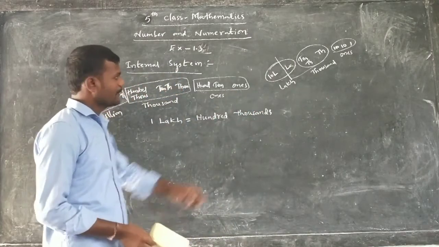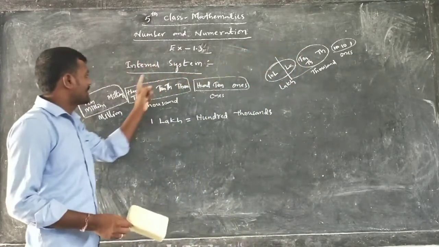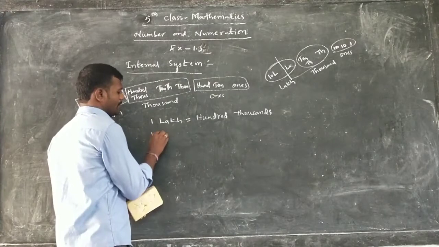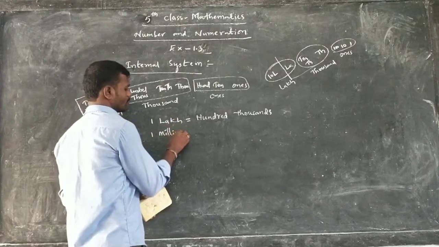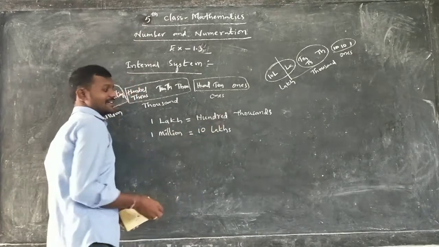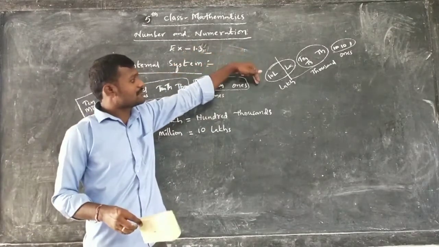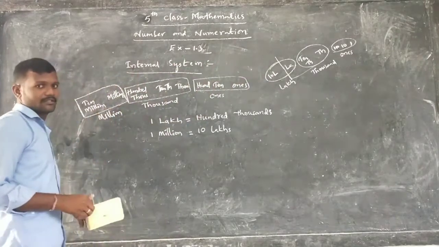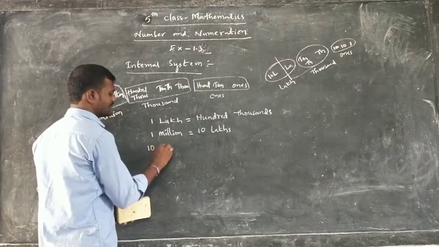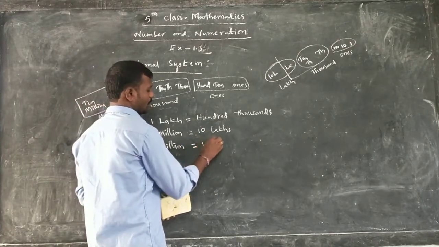Similarly, up to this the thousands period is complete. Next, 10 lakh is there. But instead of 10 lakhs, what are we writing? Million. So we can say 1 million is equal to how many lakhs? 10 lakhs. 10 lakhs makes 1 million. And after 10 lakhs, the next one is crores. But crores is also not there in this. What is there in place of crores? 10 millions. So 10 millions is equal to 1 crore.